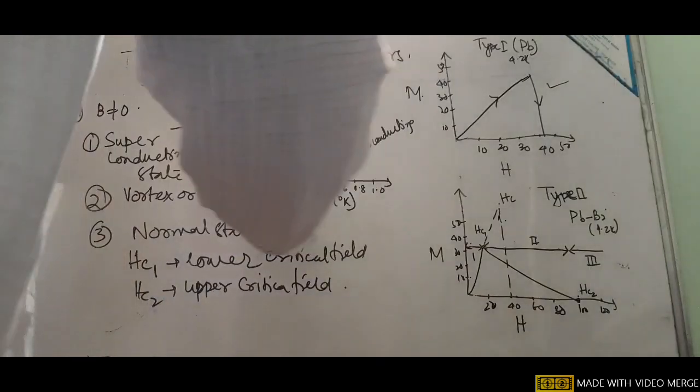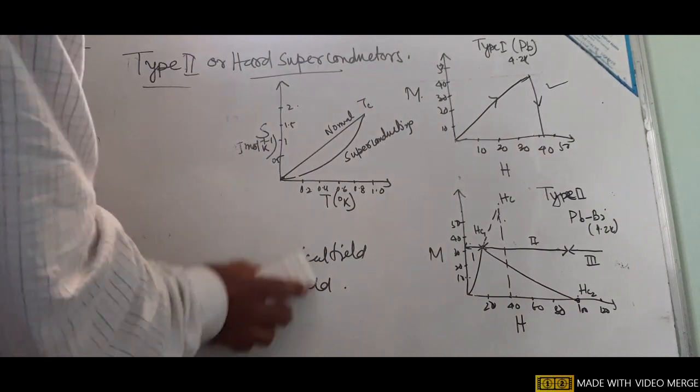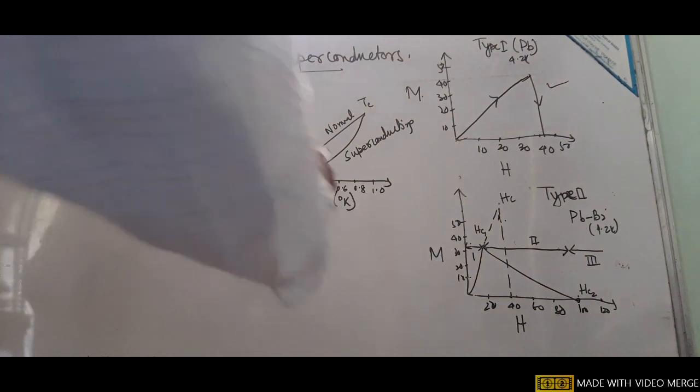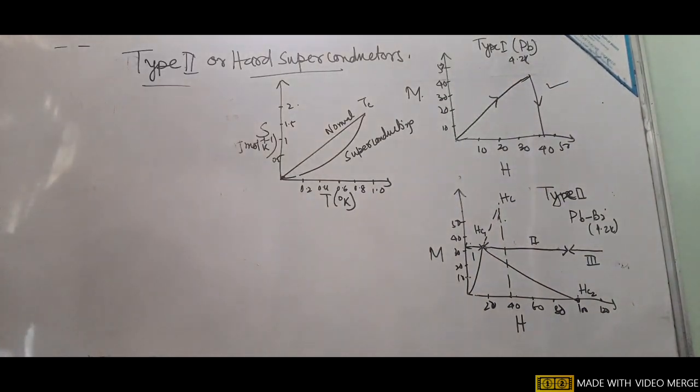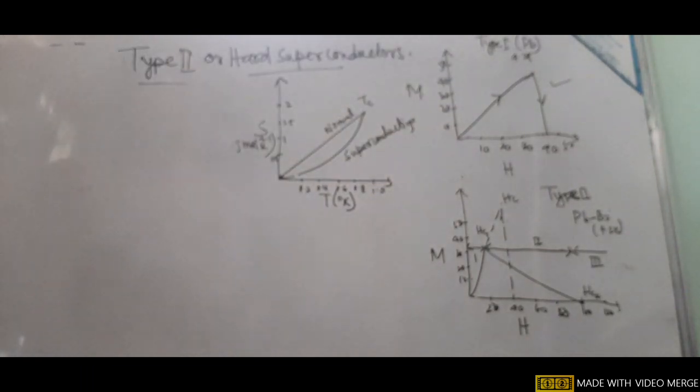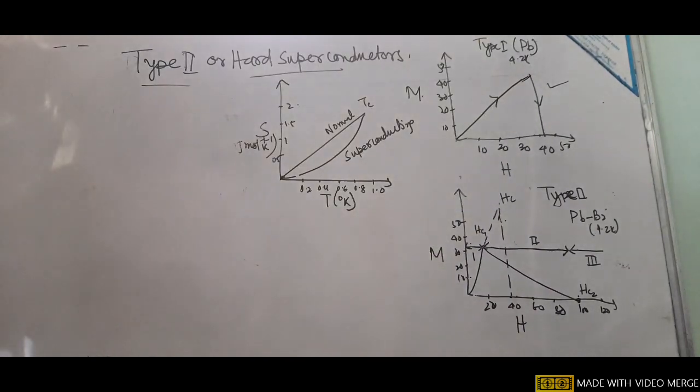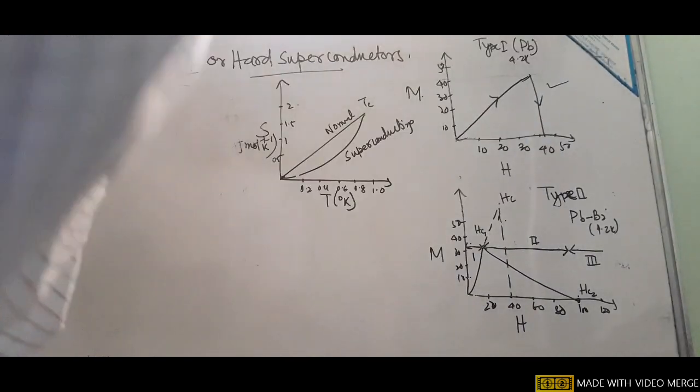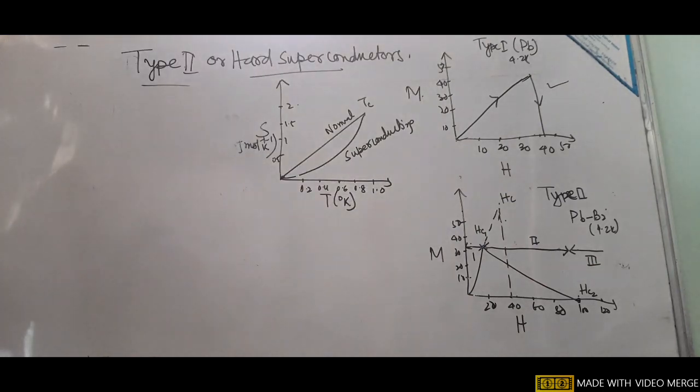Now what happens in the case of superconductors if we plot a graph of temperature versus entropy? For the normal conductor, the graph between T and S, temperature versus entropy, is a straight line. But when it goes to the superconducting state, some disorder reduces, and as the disorder reduces, ordering takes place.